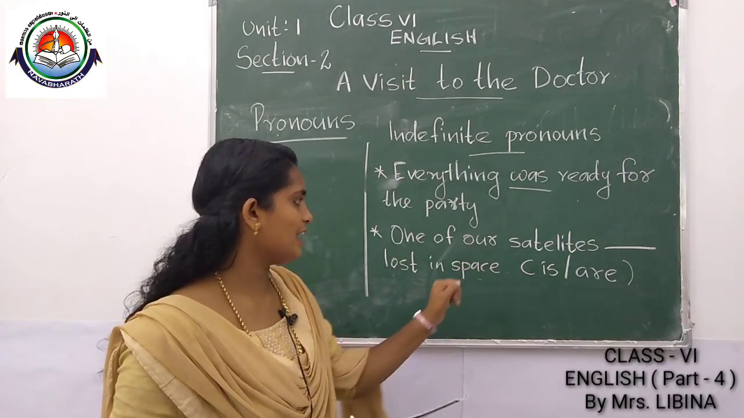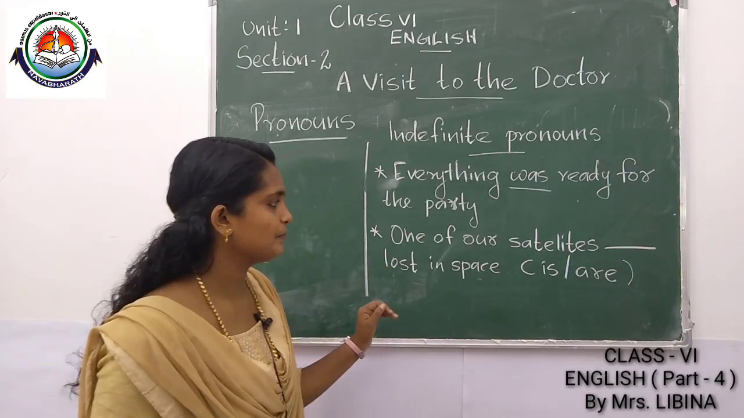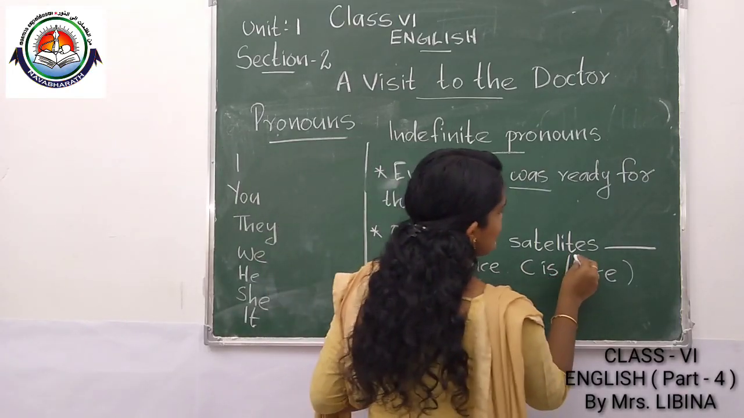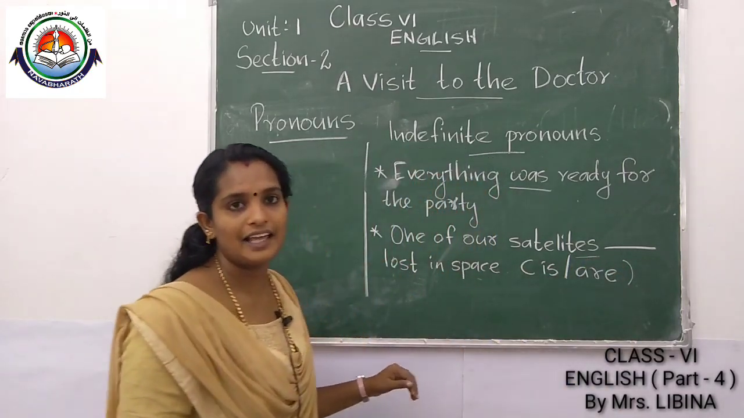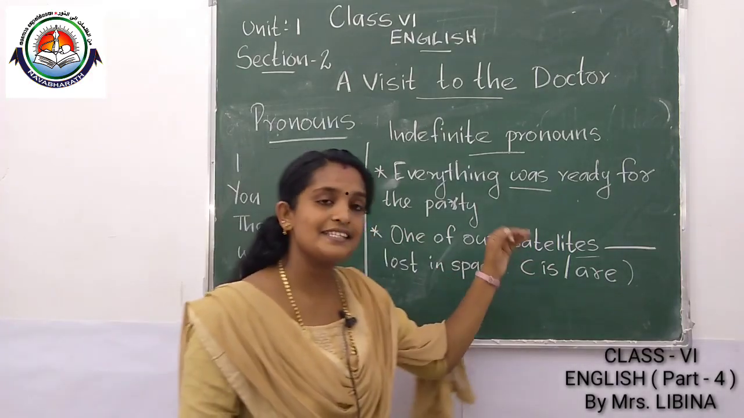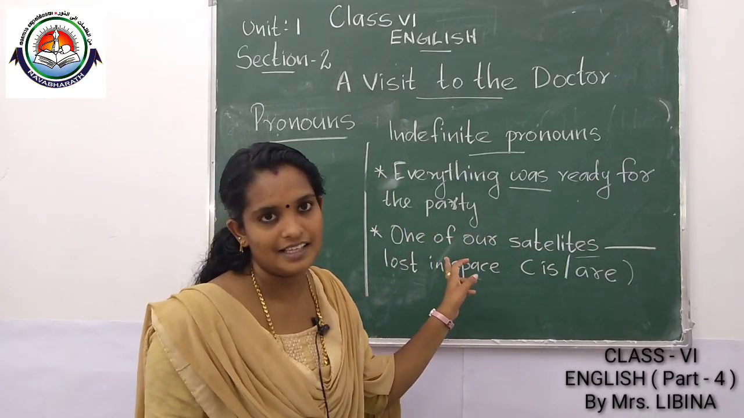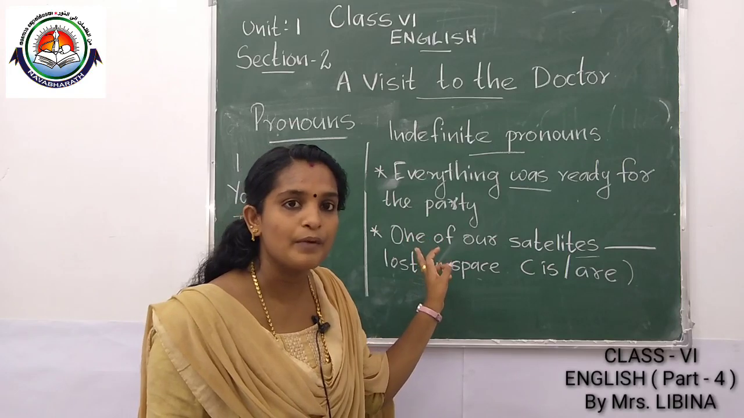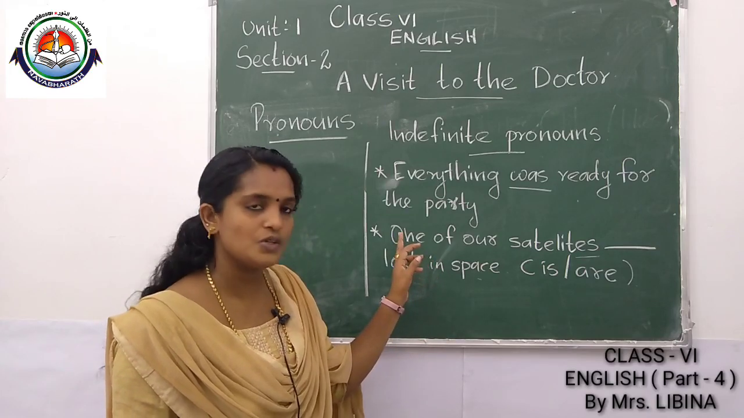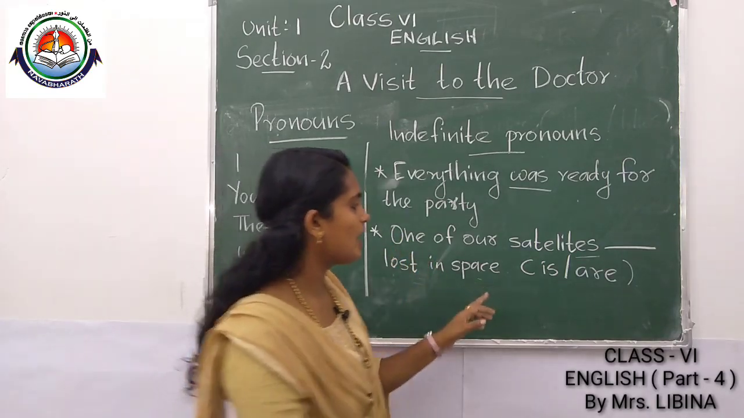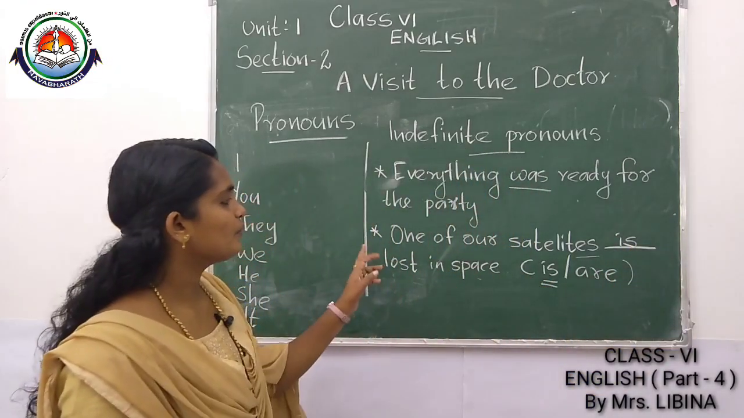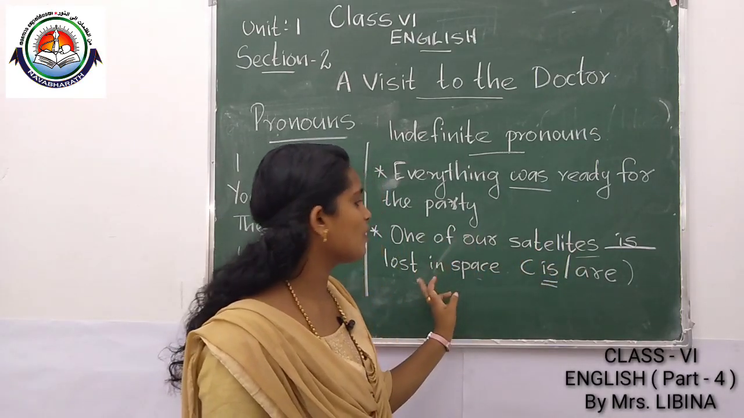One of our satellites dash lost in space. Then while doing this question, you may check this word satellites, is it singular or plural? It's plural. But you have to know, among these satellites, one of our satellites. This one is used as a pronoun here. So you have to use is here. Right? One of our satellites is lost in space.